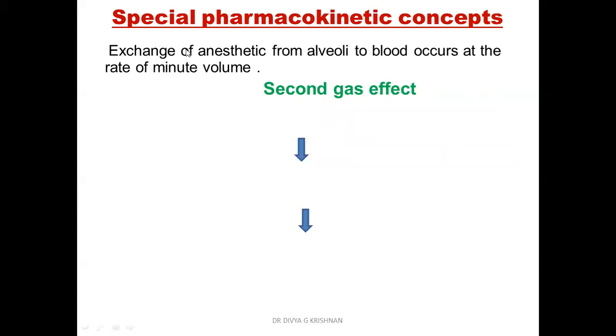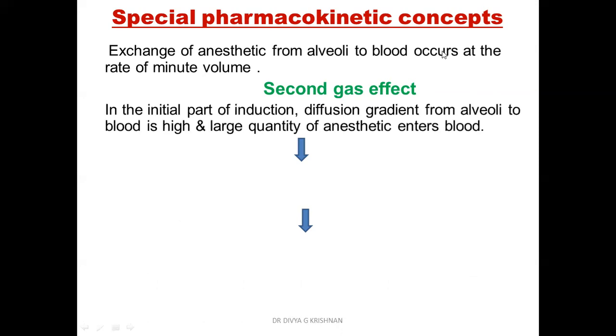The first thing is that you have already seen that the exchange of anesthetic from the pulmonary alveoli to the blood will occur at the rate of the minute volume. You already know that any exchanges will be occurring at the rate of the minute volume. You have already learned what minute volume is in the first year. So the exchange between the pulmonary alveoli and the blood will be occurring at the rate of the minute volume. Now, what is the second gas effect? This is the first point you have to remember, and then we'll come to the second gas effect. We'll learn it step by step.